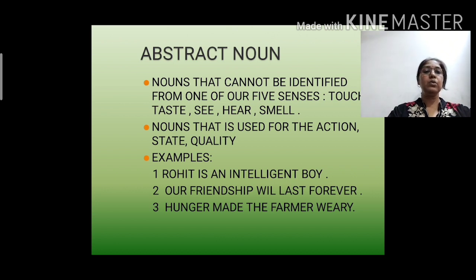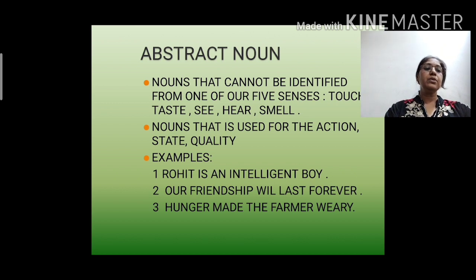Let's understand this also with the help of an example. Rohit is an intelligent boy. Here we are talking about the intelligence of Rohit. Intelligence you cannot touch, you cannot see, you cannot hear, you can just feel it. So here it is an abstract noun.